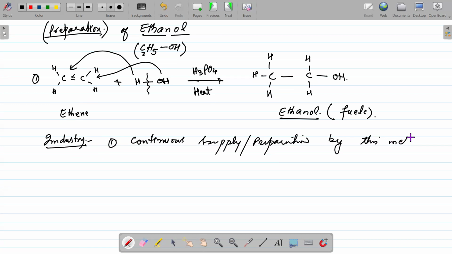Another very useful benefit is that there is only one product, so there is no need for purification or separation from waste products.